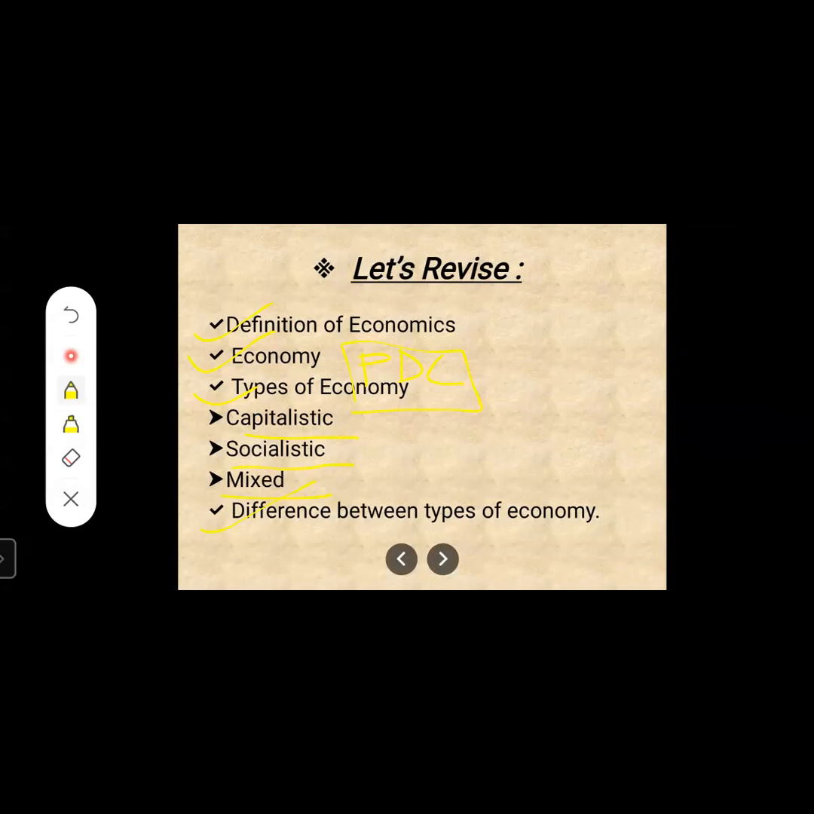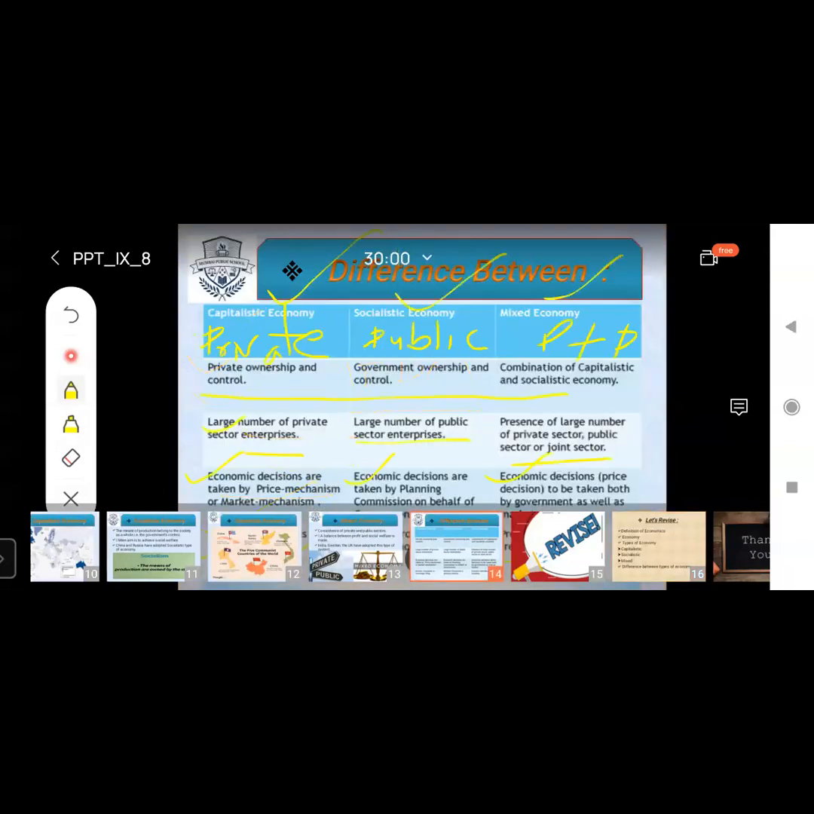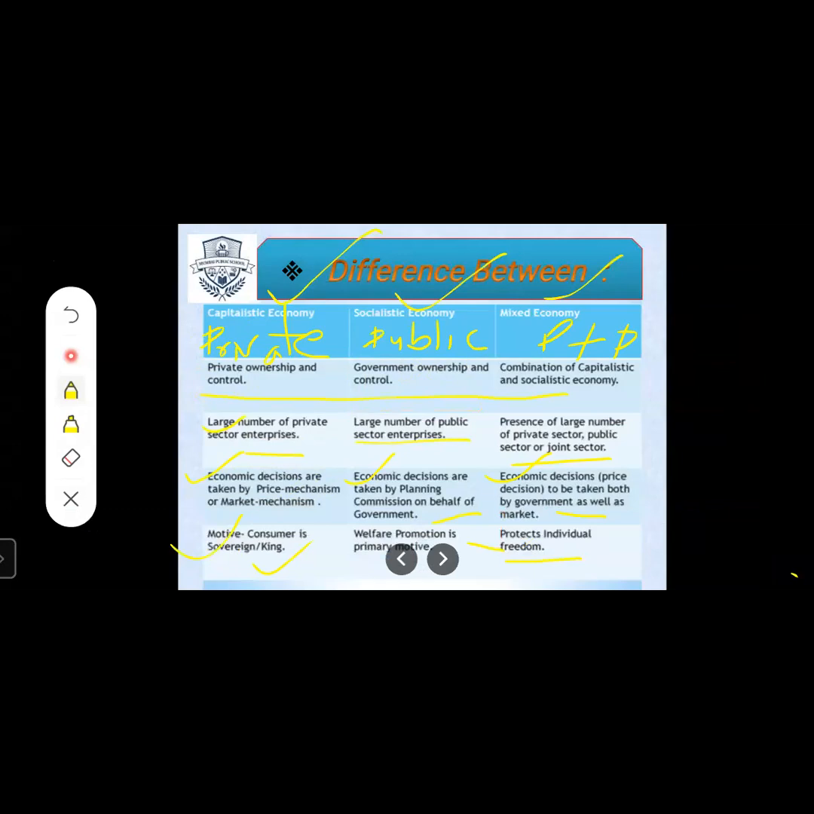In your exam also, students, they may ask you to distinguish between capitalistic economy and socialist economy. So you have to give the proper distinction with the example and the definition. As we have seen in this chart, in this way you are going to distinguish between the economies.